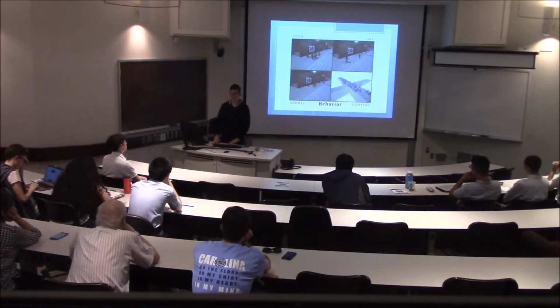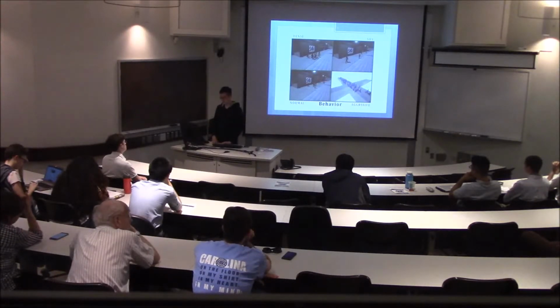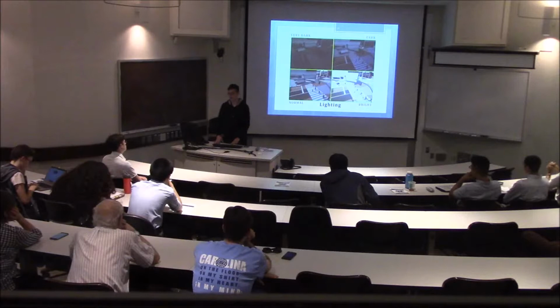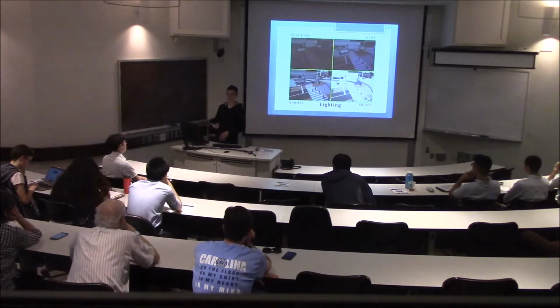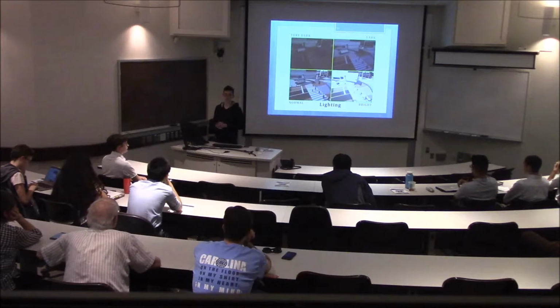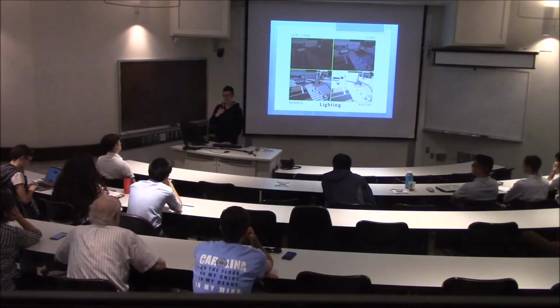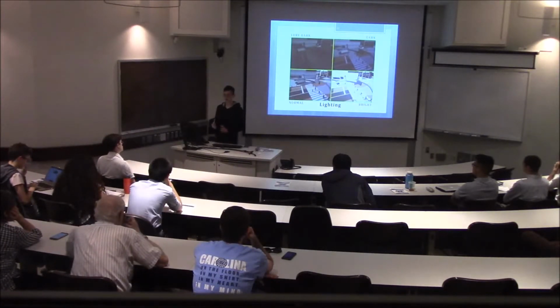Behavior is quite hard for me to represent in such a way. As you can see, the people at the bottom right are acting aggressively because they look like they're running or walking fast. Lighting condition is very easy for us to vary, but it is really important in the data set. You can see the top left image looks like it is at night, so it is very dark, while the bottom right is very bright.